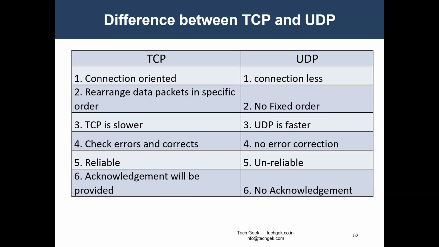UDP is used when we are doing gaming or some real-time transmissions, right? So it is lightweight, no connection setup is required, and the header is smaller. It's used for streaming, like gaming, and it has no guaranteed rate, but it is faster here. The faster speed is because whatever packet is lost is lost.